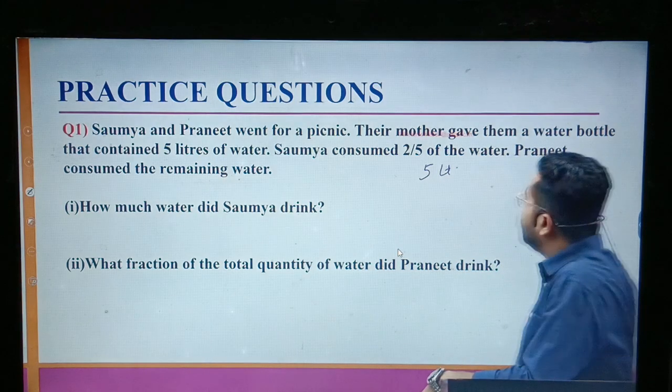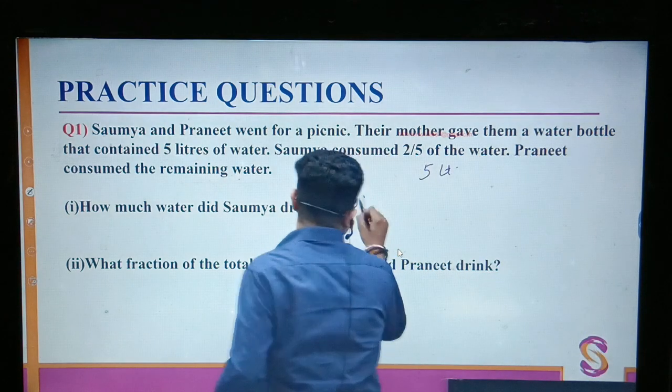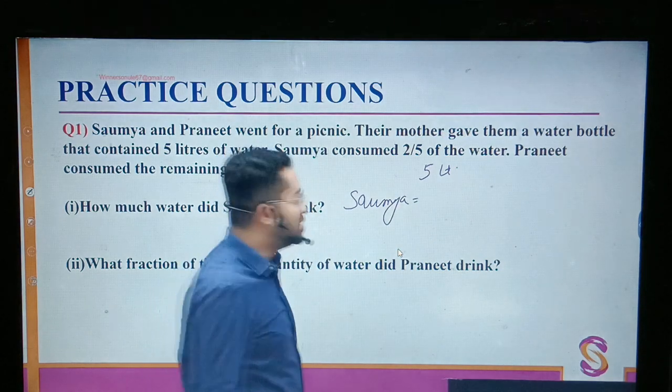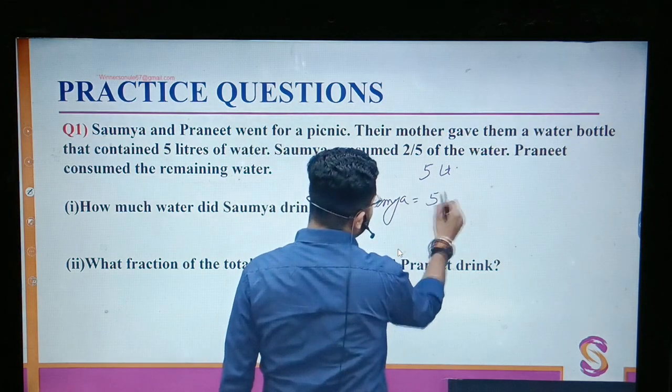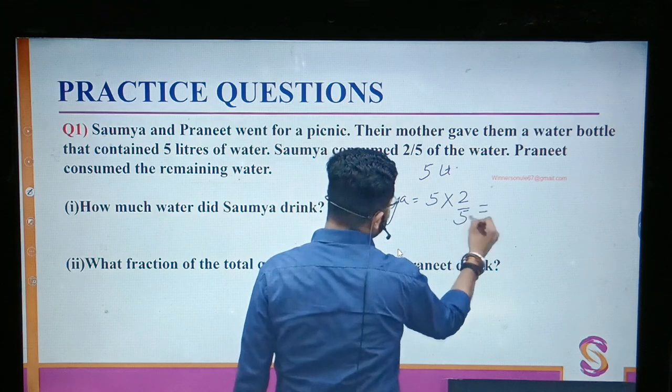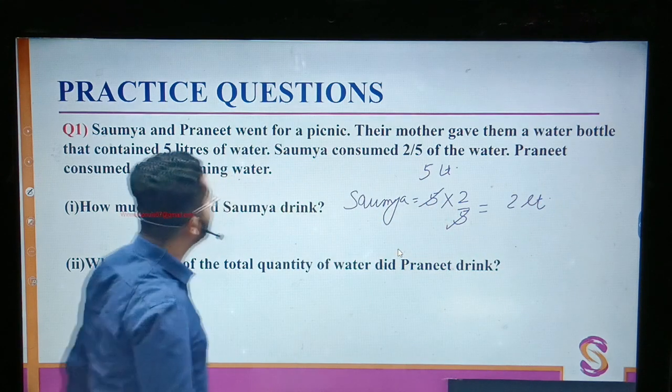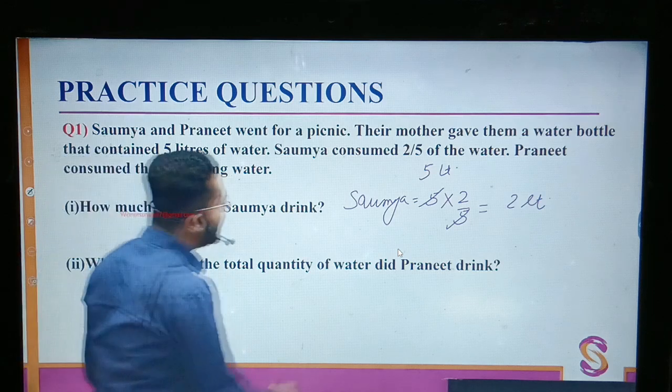Soumya consumed 2 by 5 of the water. So 2 by 5 of the water, that means 5 liter, 2 by 5 by 5. That is 2 liter. So Soumya consumed 2 liter. Praneeth consumed the remaining water.